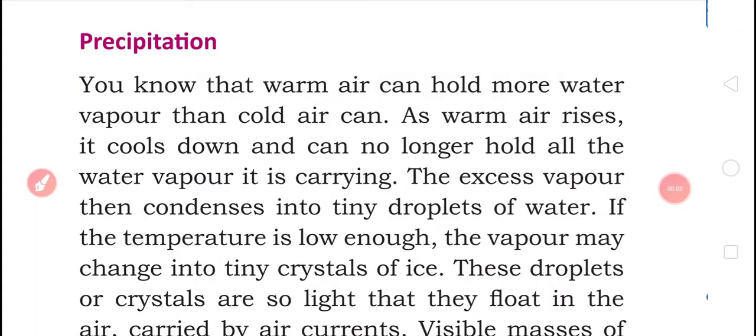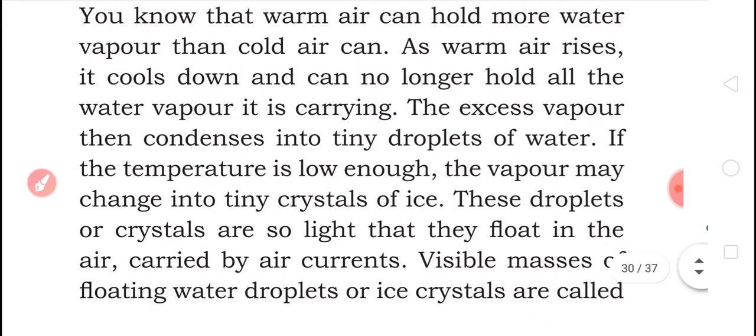Today we are going to study precipitation. Warm air can hold more water vapor than cold air can. If warm air rises, it cools down and can no longer hold all the water vapor it is carrying. The excess water vapor condenses into tiny droplets of water.